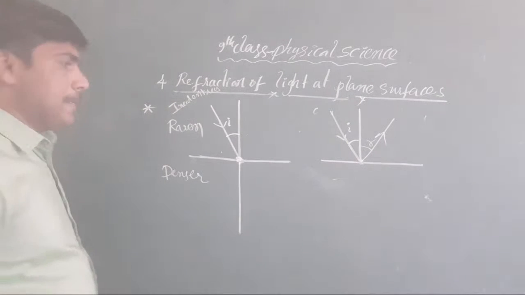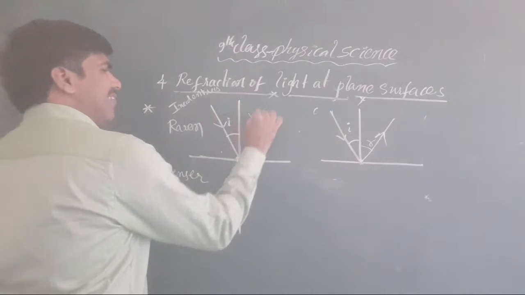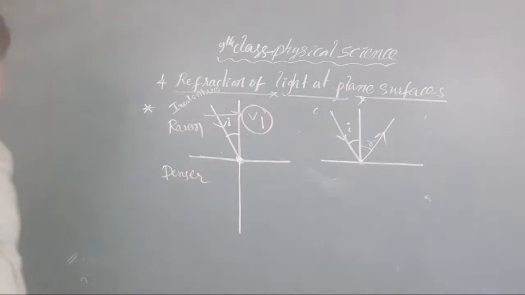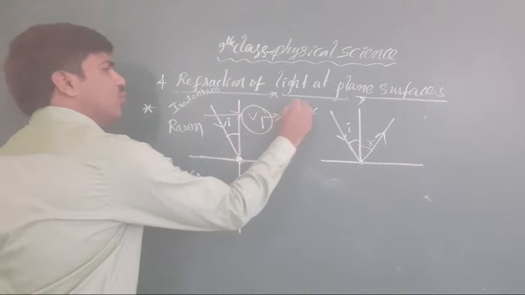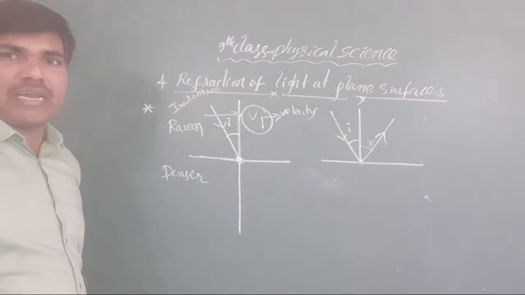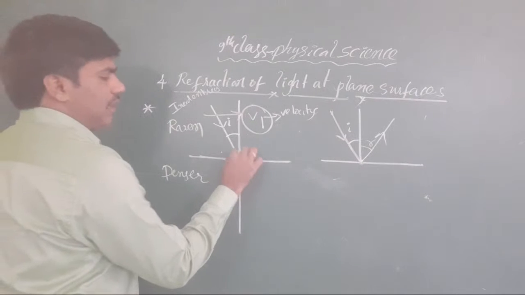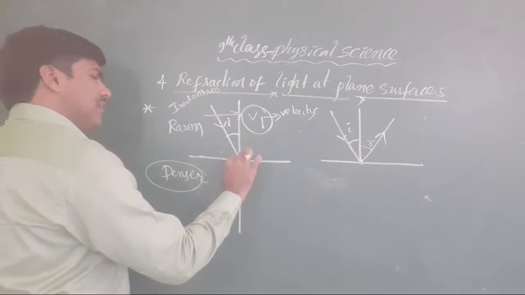Suppose the light velocity is taken as v1 at A. The velocity of the light ray in the rarer media is taken as v1, when it enters into the denser media. Suppose there is no denser media, in that case it is a rarer media.